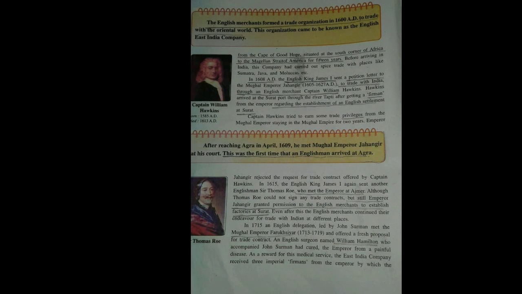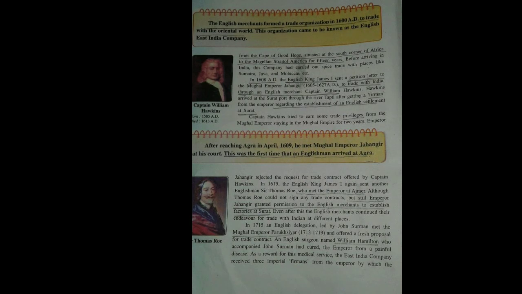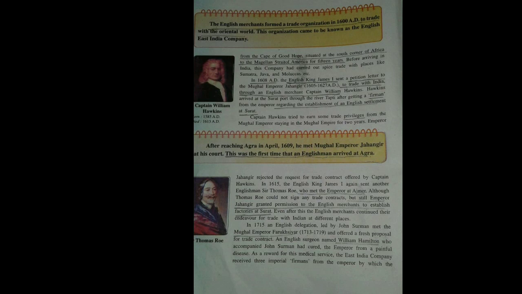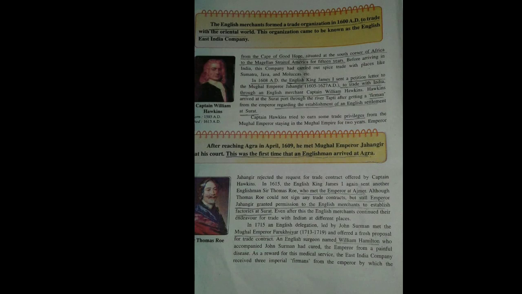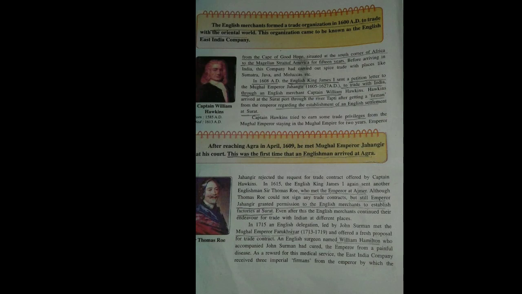The proposal was declined. Later on, again the King of England had to ask for permission through these sailors, these Englishmen. Later on only they got permission to trade in India. So Jahangir later on gave permission. The permission was not like that, he signed some kind of trade contracts. No, no trade contracts were signed, but only the permission was granted. So when the permission was granted, English factories were set up at Surat, after taking permission. So this is the initial stage.